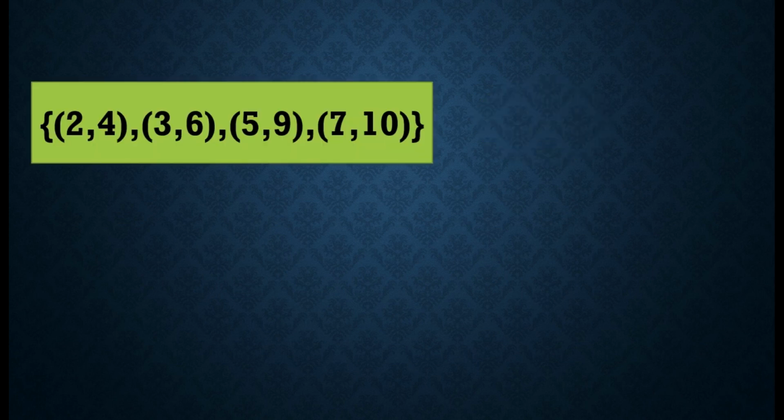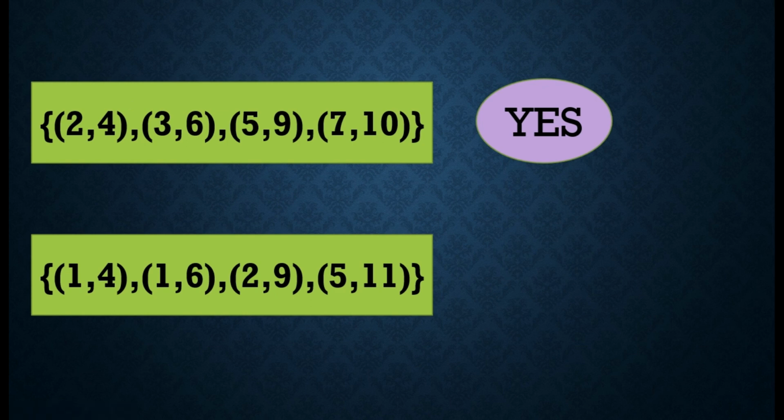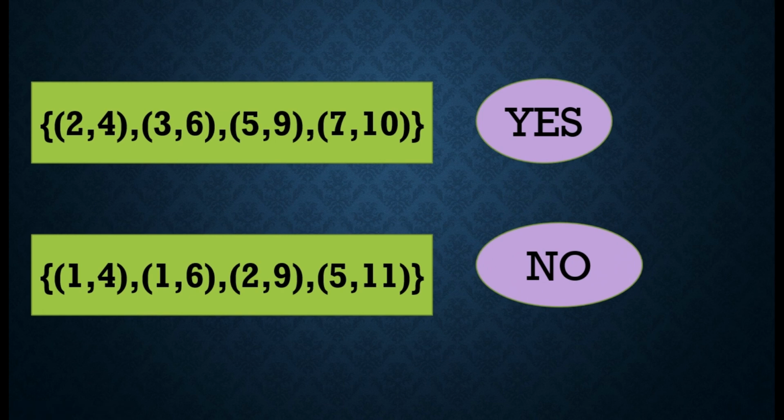Okay, how about this? So we have ordered pairs (2, 4), (3, 6), (5, 9), and (7, 10). Ang titingnan na natin, kailangan walang domain o yung first number natin dyan sa isang parenthesis na paulit-ulit. So we have 2, 3, 5, and 7. So therefore, this is very good. This is yes. Next, how about this? No, because merong dalawang number na naulit, yung 1 and 1. So therefore, the answer is no. Very good. So thank you so much.